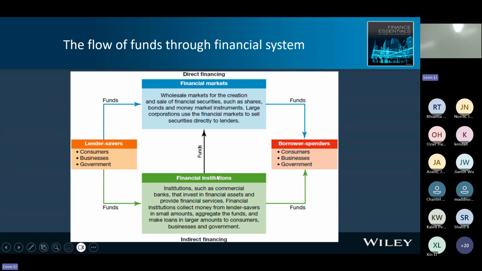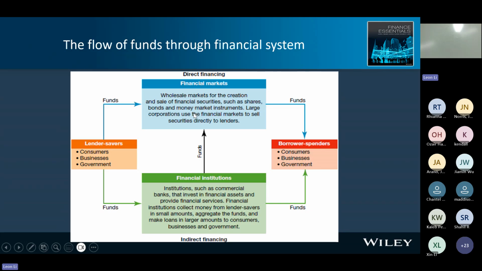Then financial institution invests the money in the financial market or makes a loan to the money borrower. So this is indirect financing. All right. So for indirect financing, we have the financial institution between saver and the borrower.